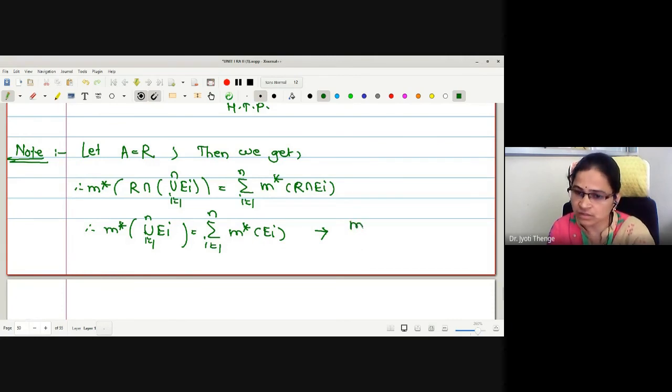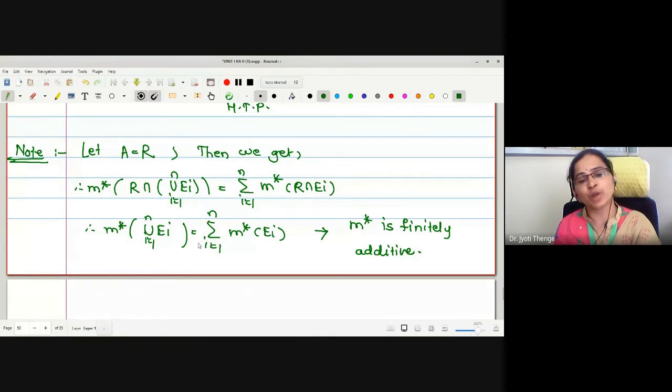M star is finitely additive. That is, the additive property holds not for countable union, it holds for finite union only.